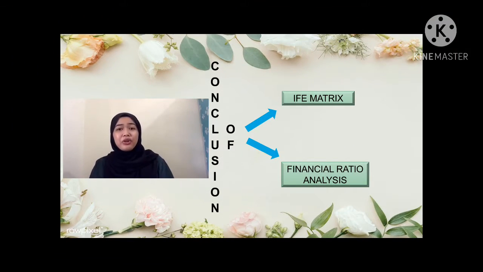Now I'm going to conclude based on the IFE metric and financial ratios. IFE, known as Internal Factor Evaluation metric, is one of the best strategic tools to perform an internal audit of any firm. The average total weighted score is 2.5, and if the score is over 2.5, it is considered a good IFE metric score, which indicates a strong internal position. Based on the result of the IFE metric, Nestle's score is 3.14, which shows that Nestle is strong against its competitors. Nestle scored 4 in terms of its strong, well-known brand and skilled employees through incentive training programs.